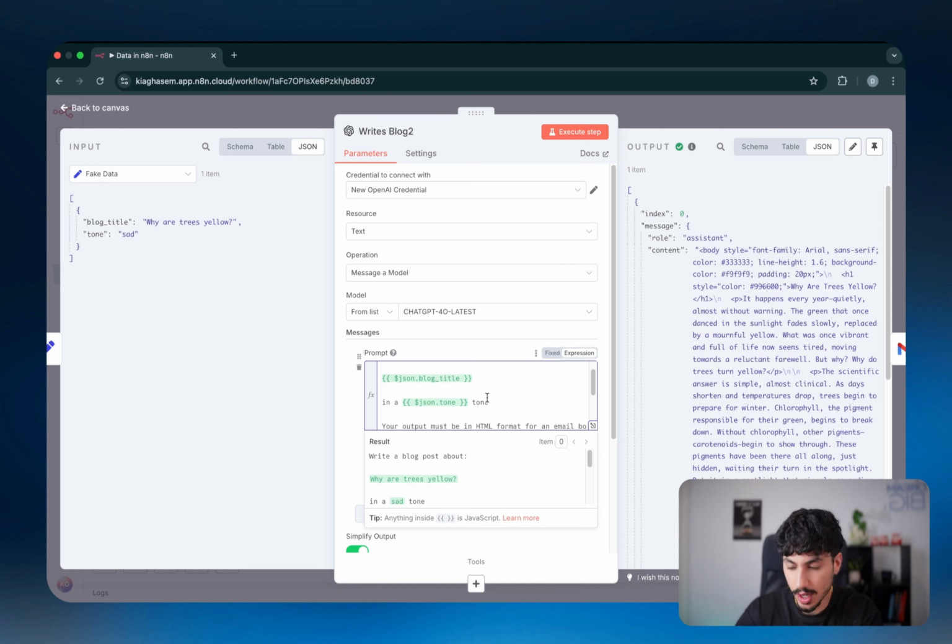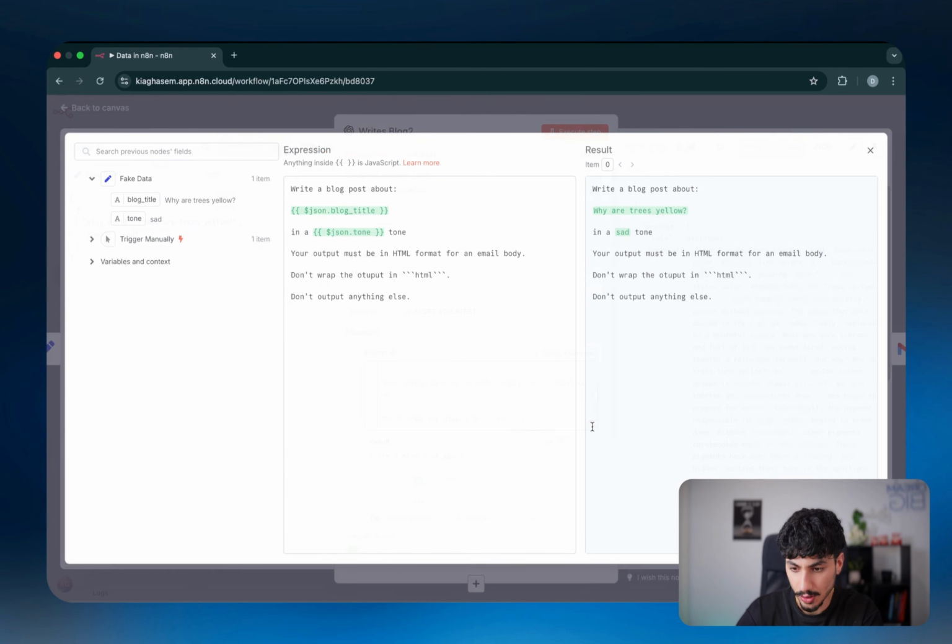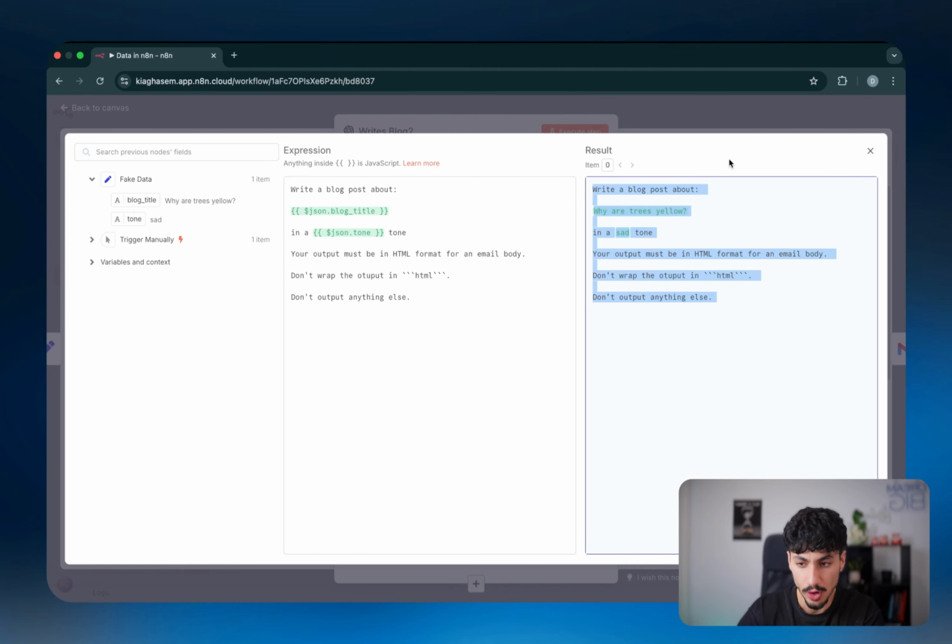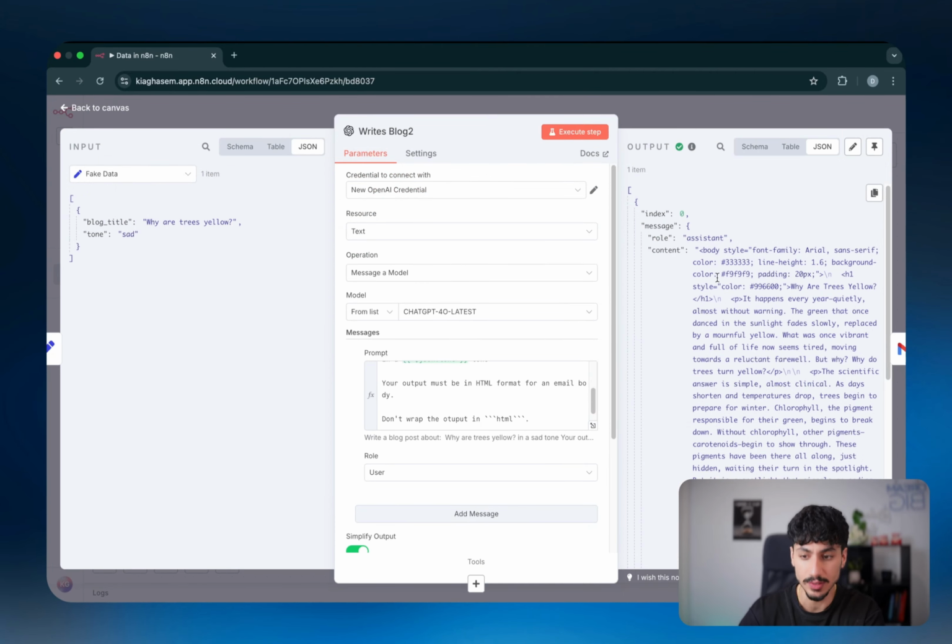So although you can't necessarily understand what this means just looking at the code, if you click on this open bar, you can see that it actually shows you what the value of that variable is. So if you turn these variables or these keys into values, it says write a blog post about why a tree is yellow in a sad tone, and your output must be in HTML format for an email body. Don't wrap the output, don't output anything else. And then this is being sent over to OpenAI, and OpenAI is responding to us with this JSON array,